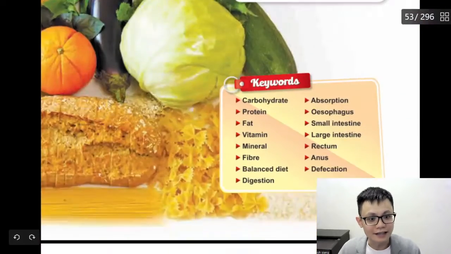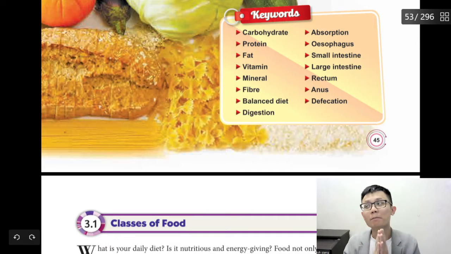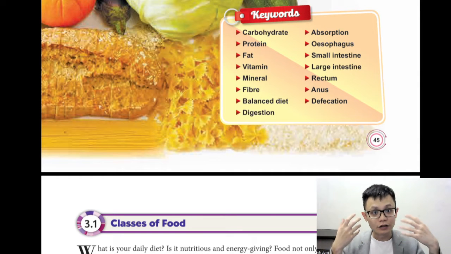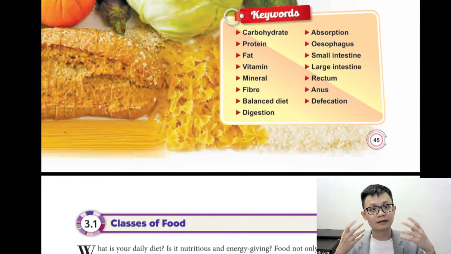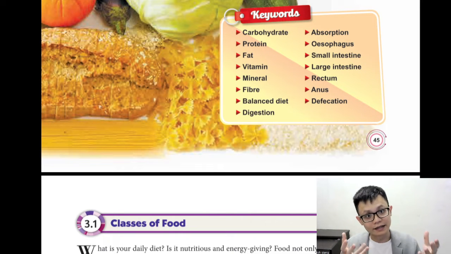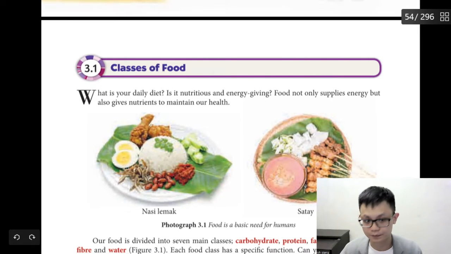In this chapter, the main point is that you need to learn the classes of food, the nutrients, and the diseases that might happen if you don't have a certain vitamin. So let's look at the classes of food.